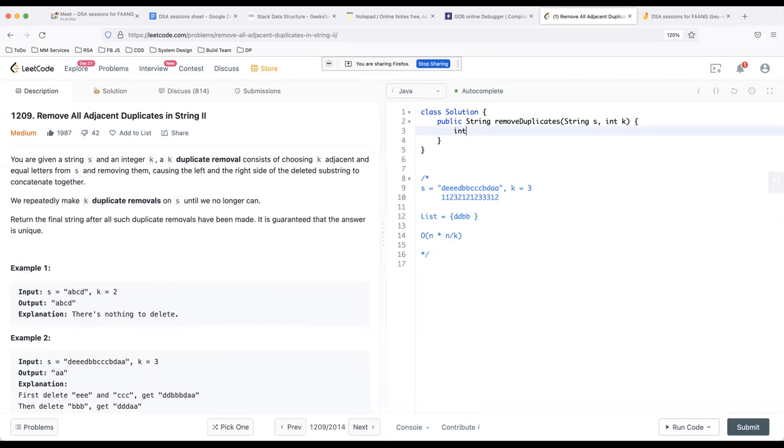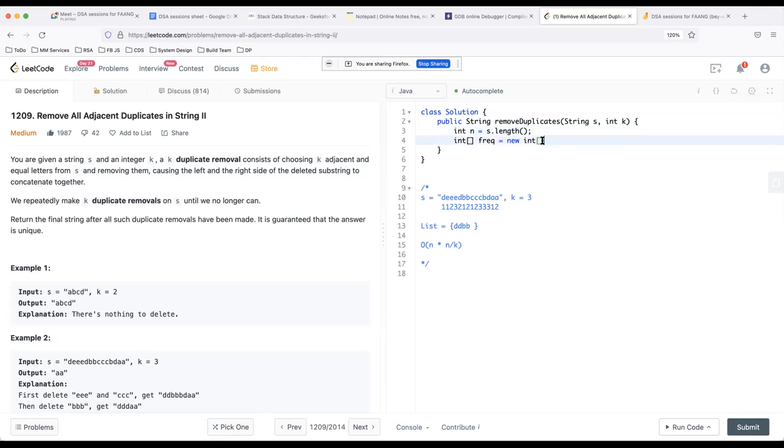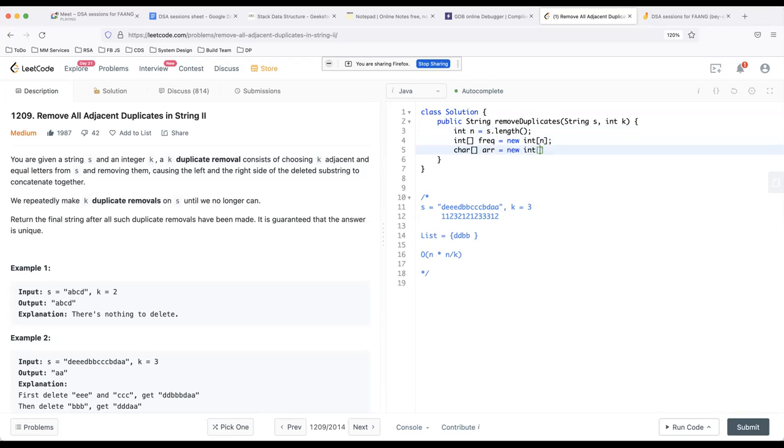So first thing that I'm going to need is the frequency, to count the frequency of consecutive characters. So first of all, I'm going to take an integer n equal to s dot length, same logic, and then int of n, I'm creating a frequency array. And since I need to remove the character, I'm going to take a character array, the same thing we did in the last question, nothing different. Only difference is I'm taking one more array called frequency array to count the frequency of consecutive elements.